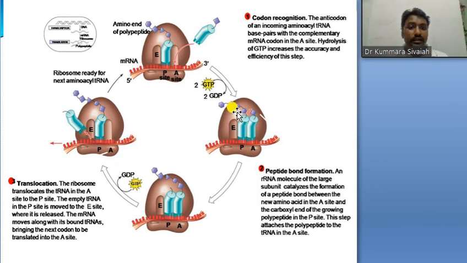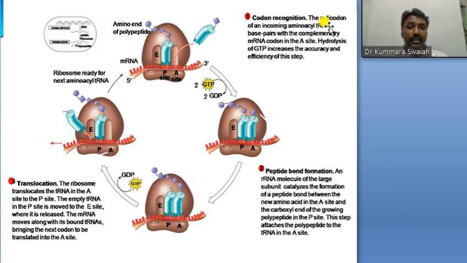So here is the peptide bond formation. After peptide formation, when it is in the E site, the tRNA is removed. For that, one GTP is utilized. So for each amino acid attached, one GTP is used. Here is the peptide bond formation, and here the translocation.